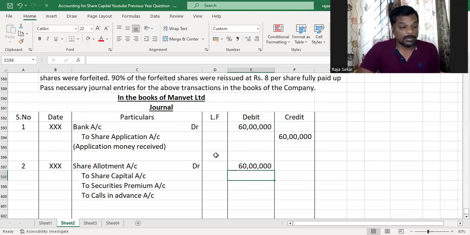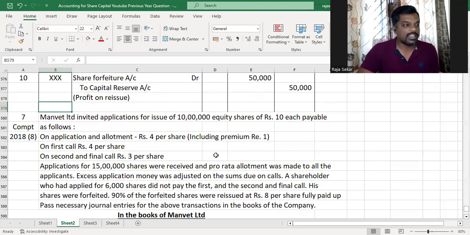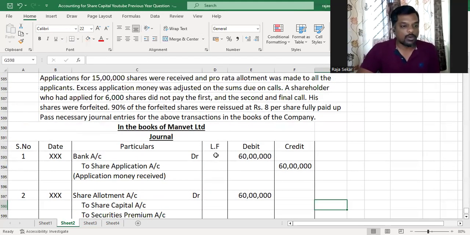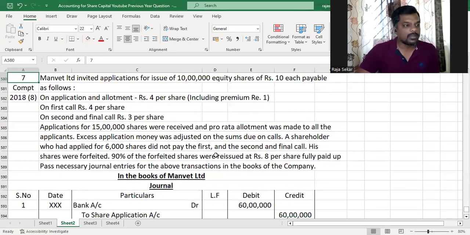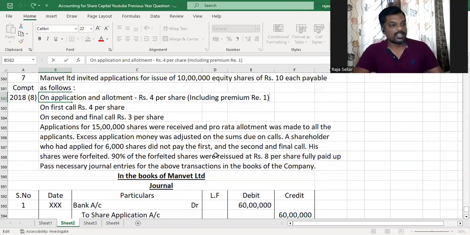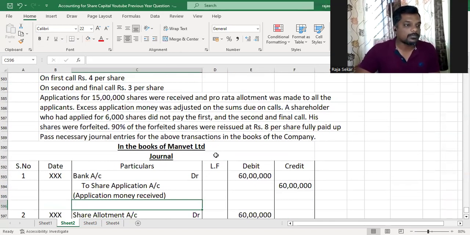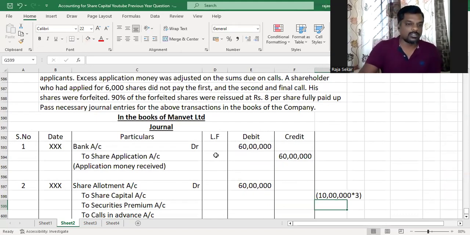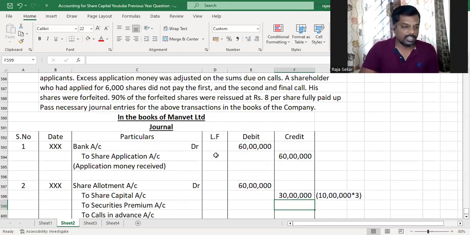Share allotment account will be debited with 60 lakh rupees and share capital account will be credited with the capital portion of the application money into number of shares allotted. The number of shares allotted in this question is 10 lakh, my dear children. So 10 lakh multiplied by what is the capital portion? 4 rupees is receivable as application money. Out of that, 1 rupee is premium, which means what, my dear children? Remaining 3 is the capital portion. So that will be 10 lakh into 3, which is 30 lakhs.